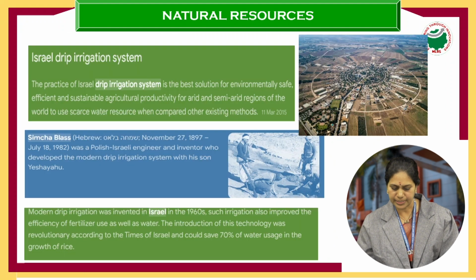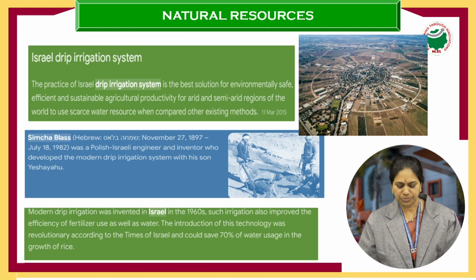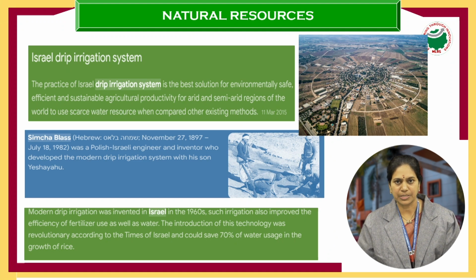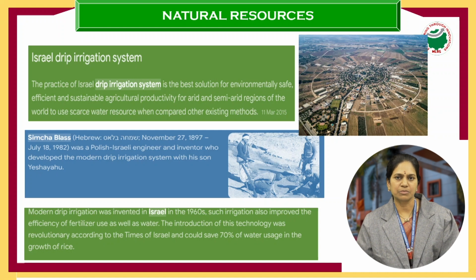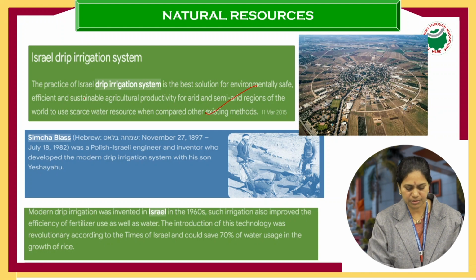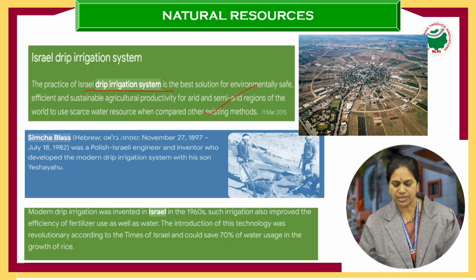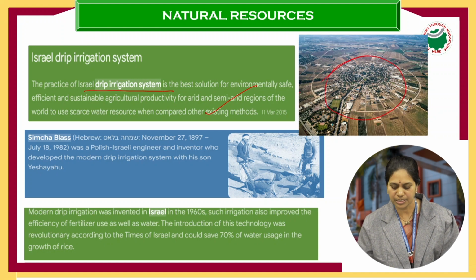Next, the Israeli drip irrigation system. Israel, as I told you, the person who first introduced the concept of drip irrigation is from Israel, a land with huge drought-like conditions. This compelled him to develop a drip irrigation system. So it came from them only, by the Israelis only. They have started, and maybe you must have understood about the kibbutz system. They started it in Israel only.